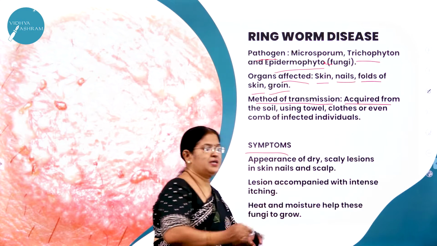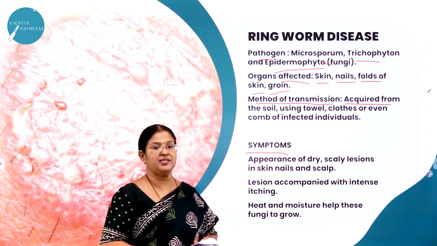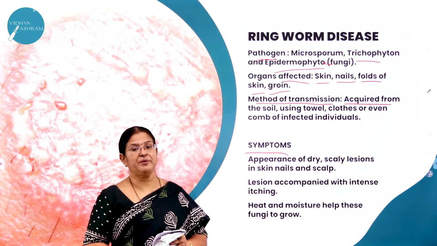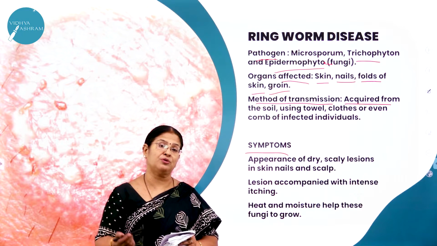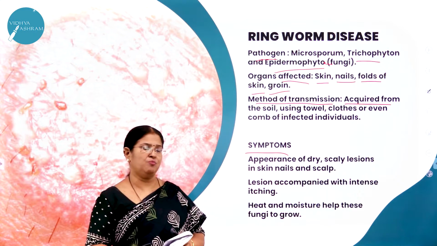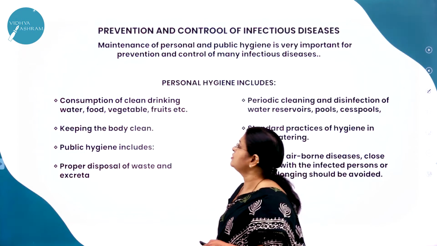What are the symptoms? Appearance of what? Dry scaly lesions on the skin, then on the nails and on the scalp. Lesions accompanied with what? With intense itching. And what are the factors which enable the growth of these fungi? It is heat and moisture. Hope you have understood about this ringworm disease.